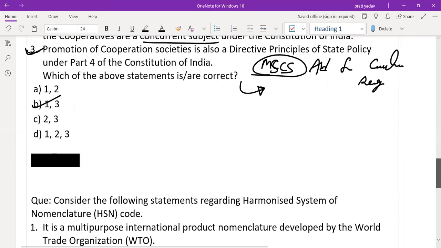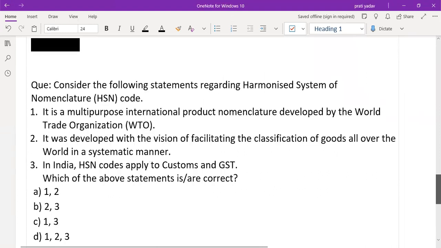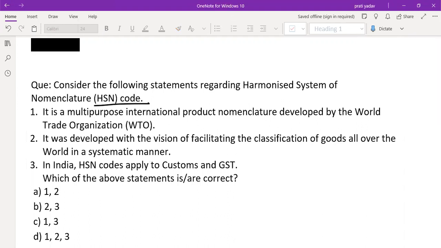Now let's solve the last question. Consider the following statements regarding the Harmonized System of Nomenclature, the HSN code. First one: it is a multi-purpose international product nomenclature developed by the World Customs Organization, but not the WTO. I do not remember the exact name, but it is not the WTO. So this one is wrong. It was developed with the vision of facilitating the classification of goods all over the world in a systematic way. Yes. In India, the HSN code is applied to customs and the GST list. Two is correct. That is, option B is correct.